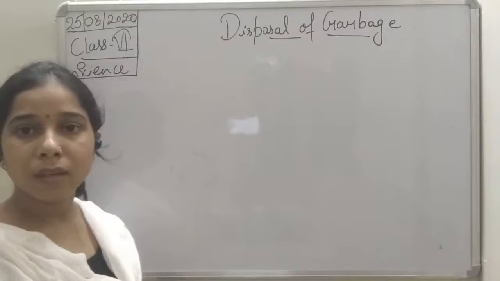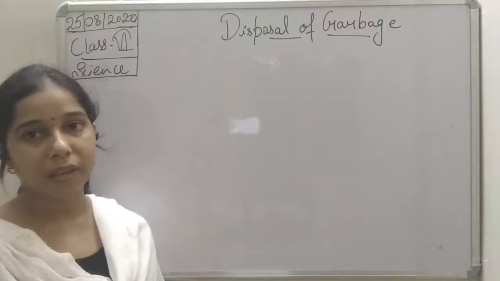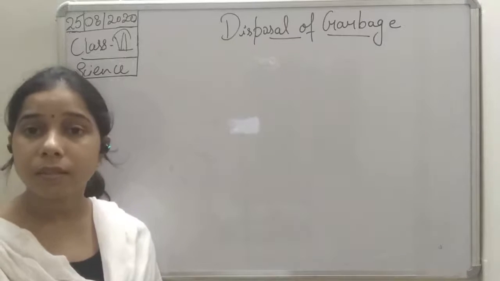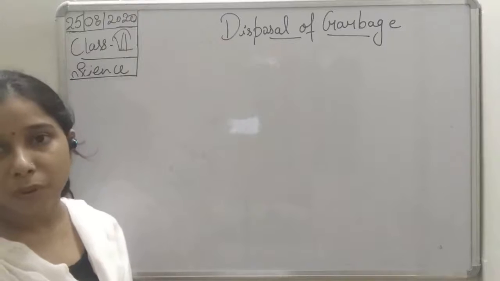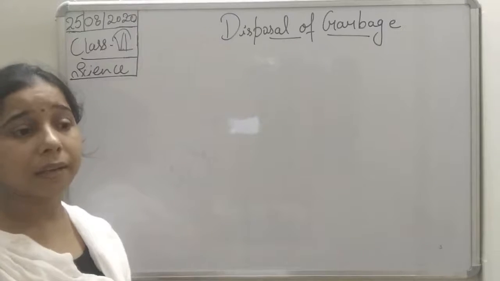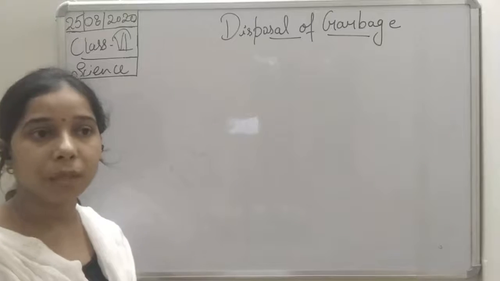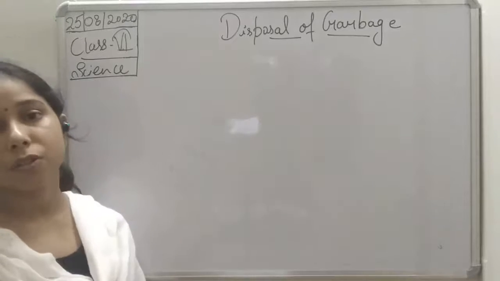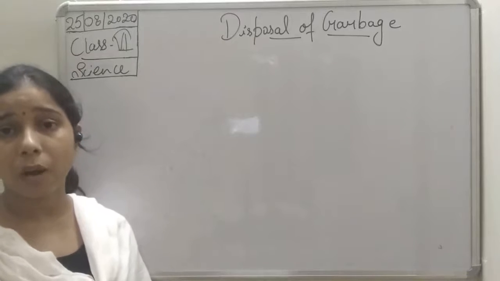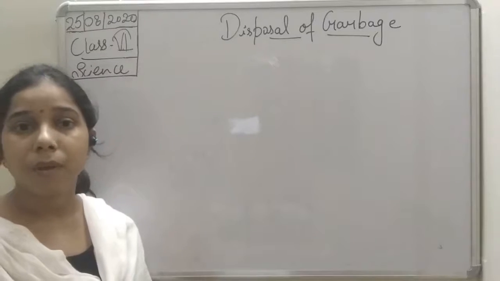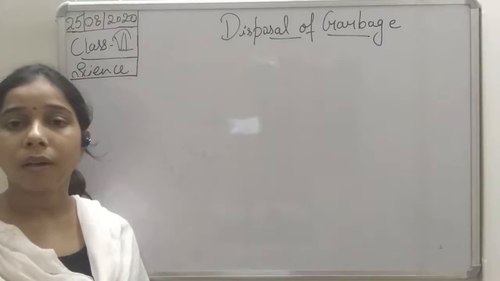Hello students. So in the previous class we were talking about garbage. We discussed what is garbage and what are the different examples of garbage, students. So we studied that garbage can be fruit peels, garbage can be vegetable peels, garbage can be acquired by us from our houses, like a broken plastic toy, or a cardboard